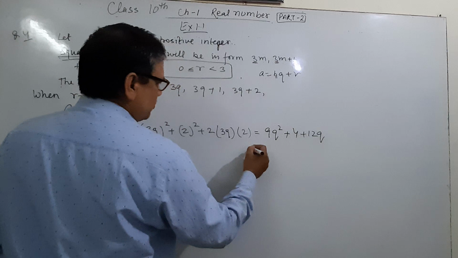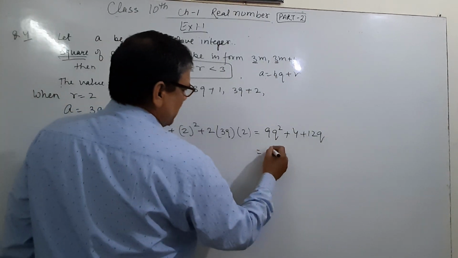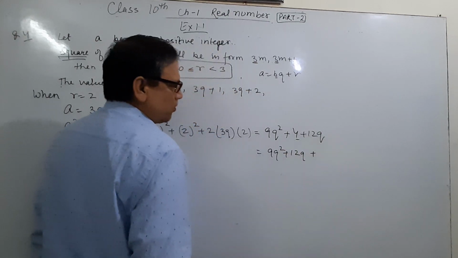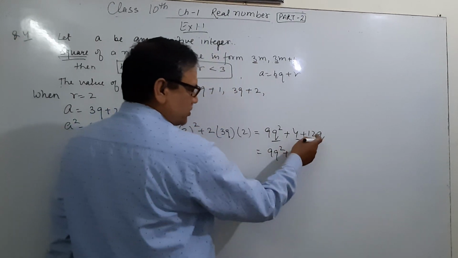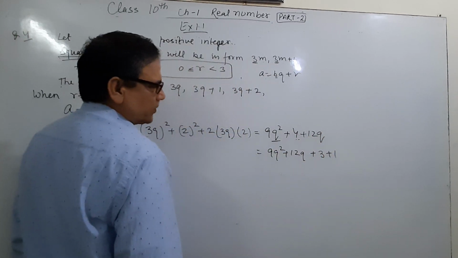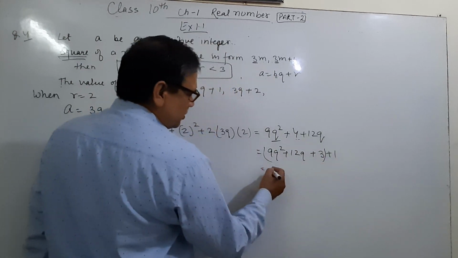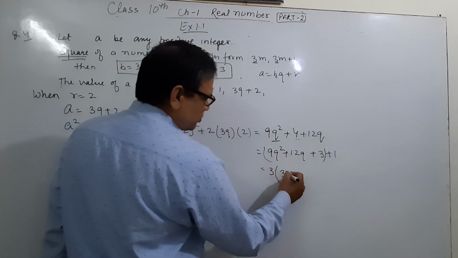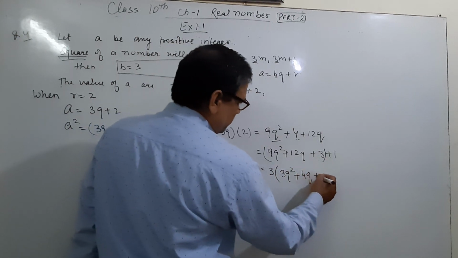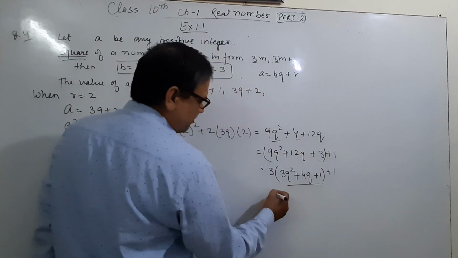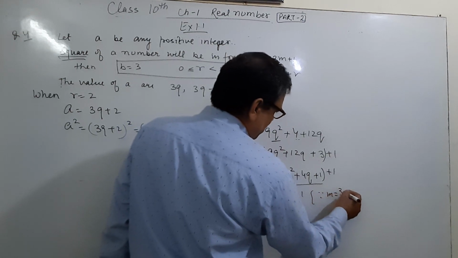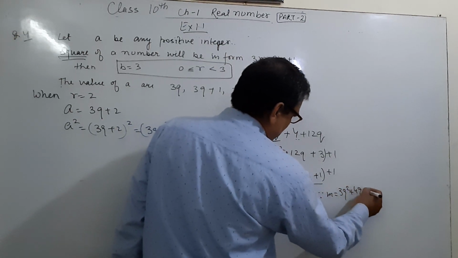Now we have to write it in the form 9q² + 12q + 4, and we have to break up 4. Here 9q² + 12q + 4, and 4 we can write as 3 + 1. Now what is common between these three terms? 3 is common. What is left? 3q² + 4q + 1, and this is m. So 3m + 1, because m is equal to 3q² + 4q + 1.